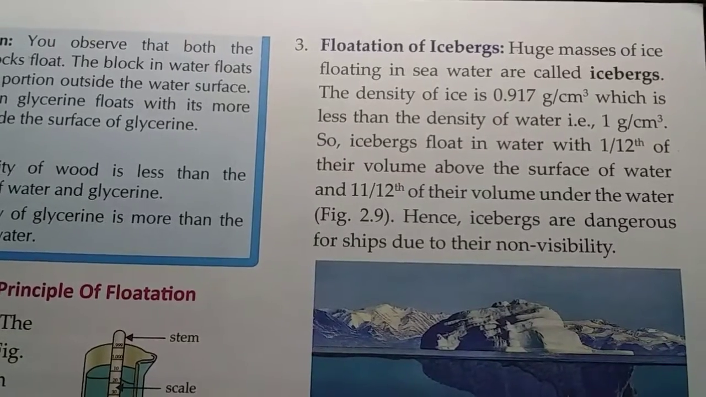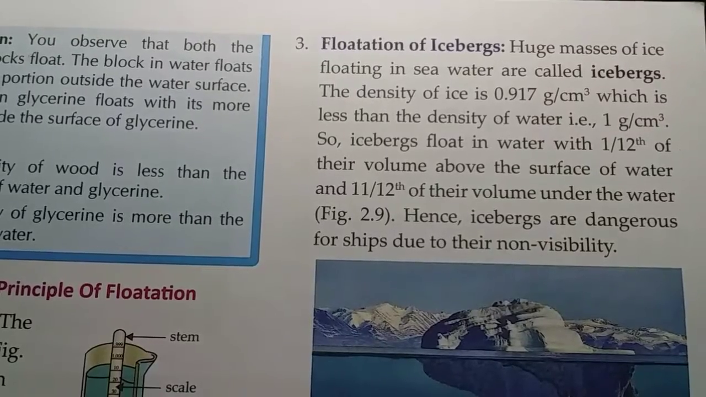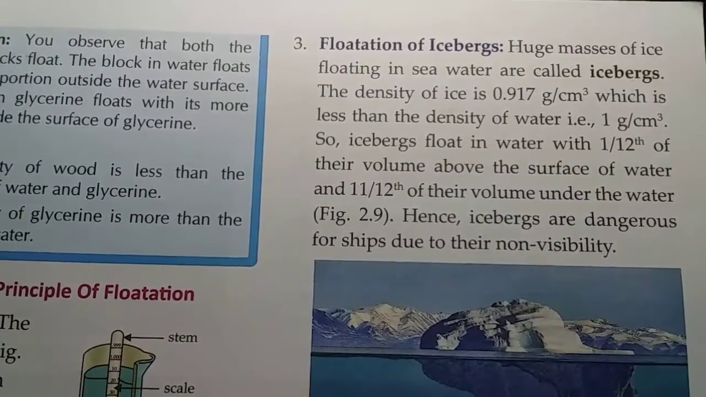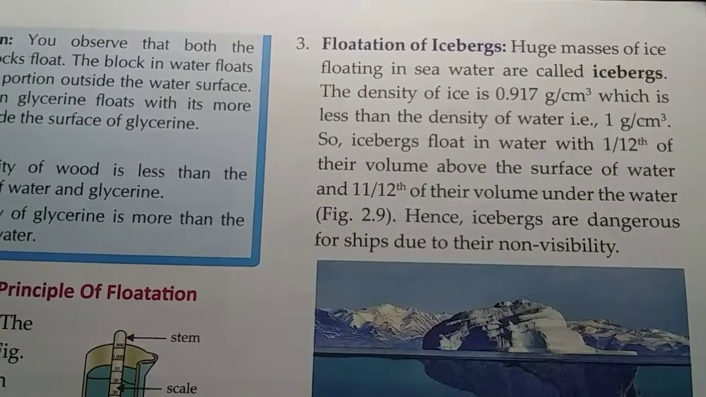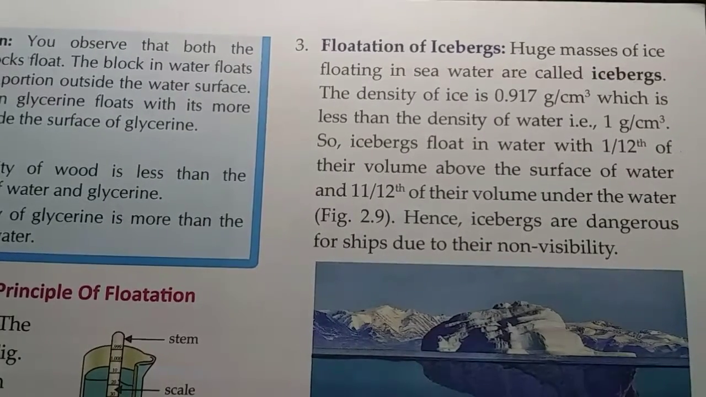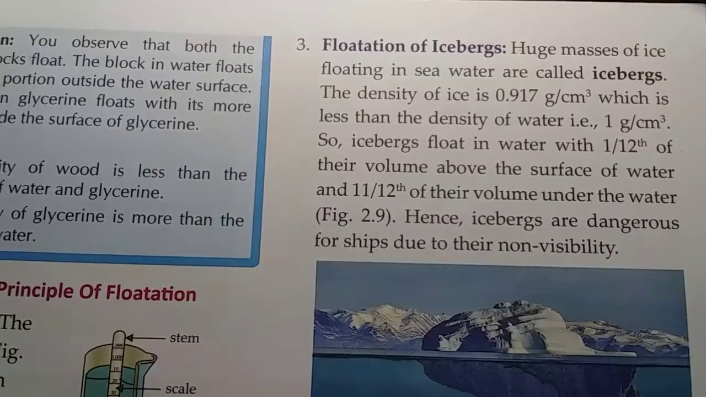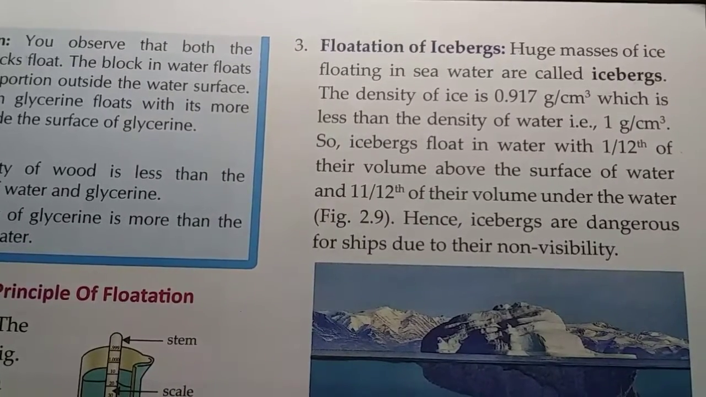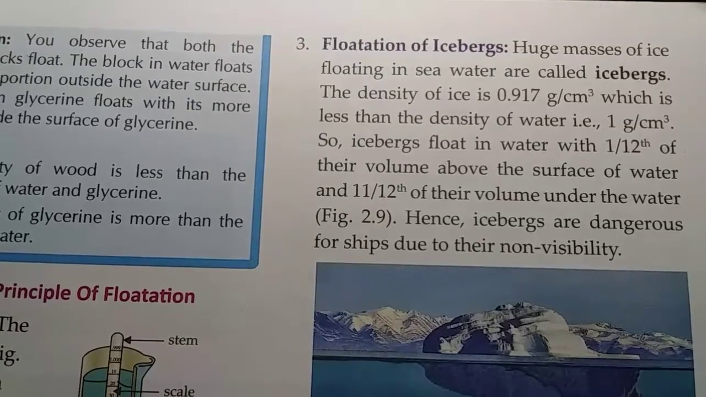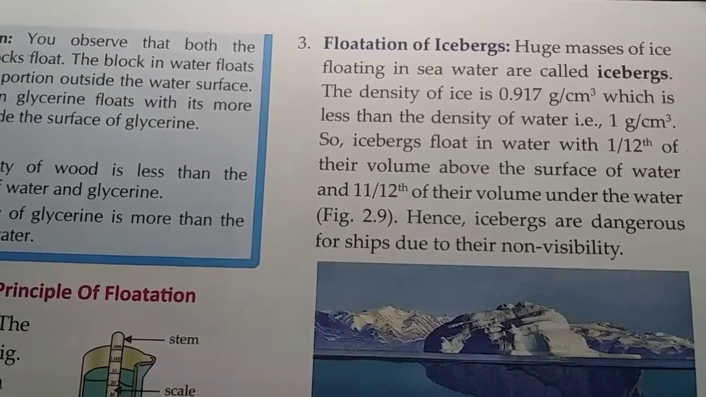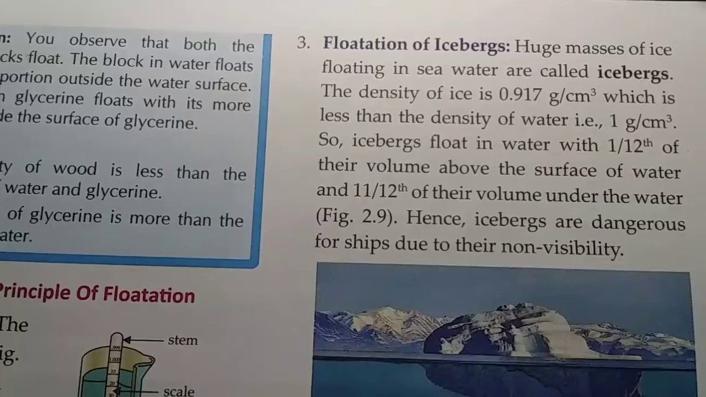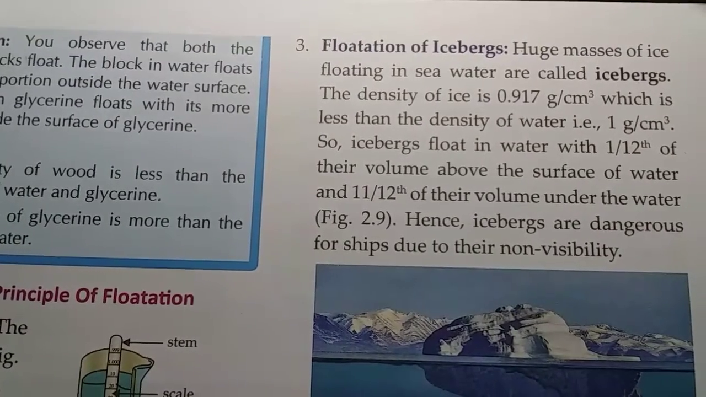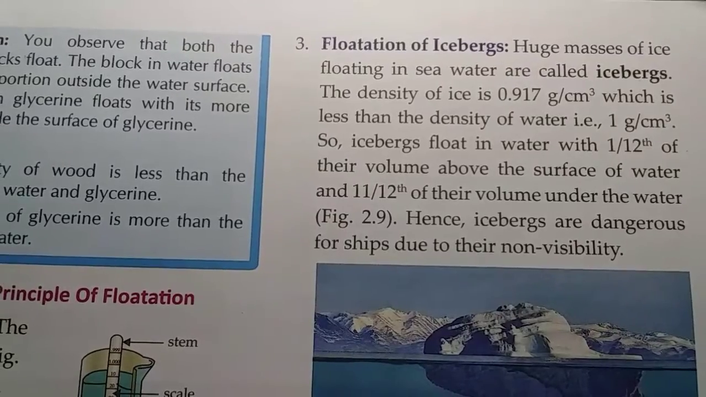Now, flotation of icebergs. Icebergs are huge masses of ice floating in the sea. As we know, the density of ice is 0.917 gram per cubic centimeter, which is less than 1, and it is less than the density of water. The density of water is 1 gram per cubic centimeter, and the density of ice is less than that of water. So ice floats, even if they are huge masses, they float in sea water.